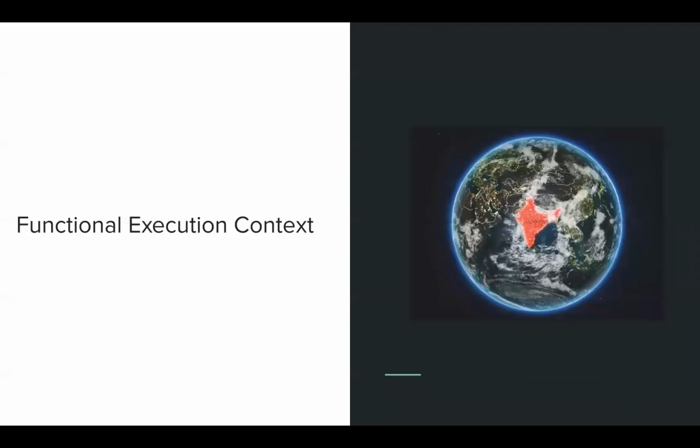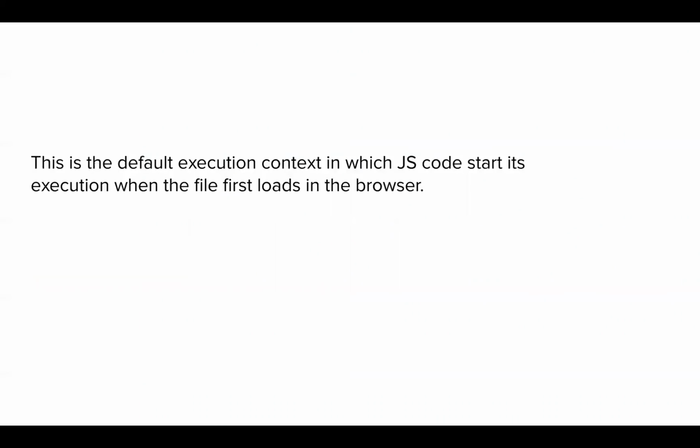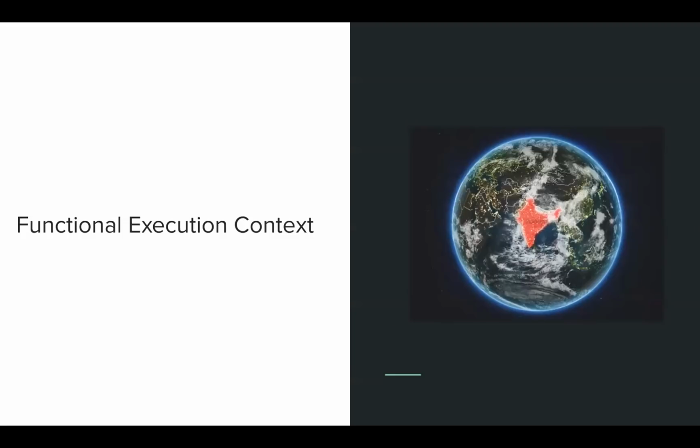So global execution context, it is the default. Whenever JavaScript loads, whenever JavaScript code starts executing, it is the execution context which is created. So this is the first thing that happens. Why? Because obviously your JavaScript code is in a global environment and it has to have some variables it needs access to, and at that point the global execution context is created.